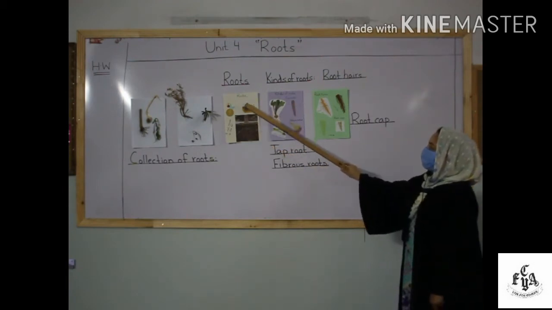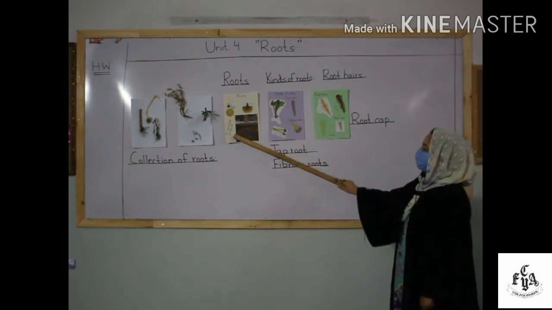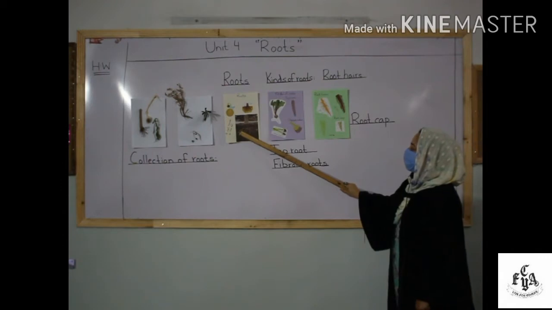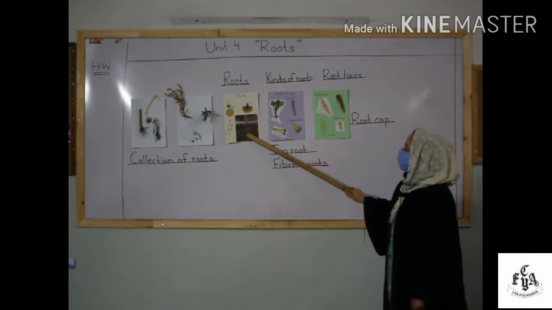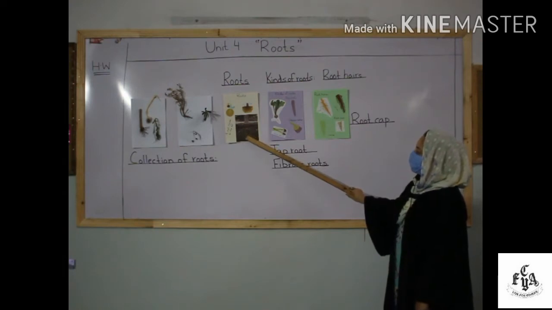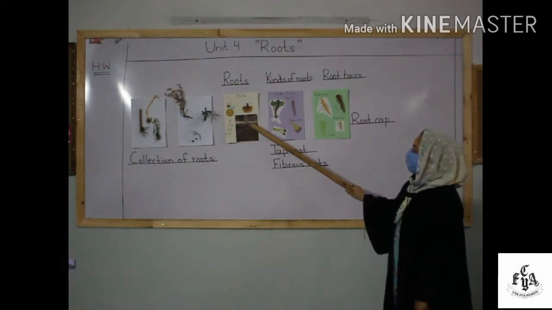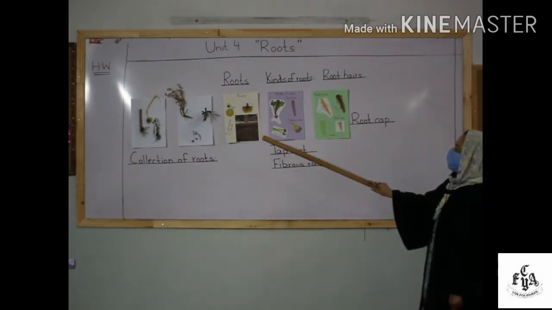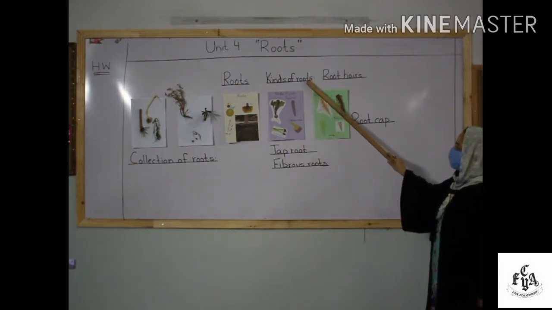Then there are some roots which are thin and weak, for example the roots of mint or coriander. These roots are thin and weak, and they do not grow deep in the soil.